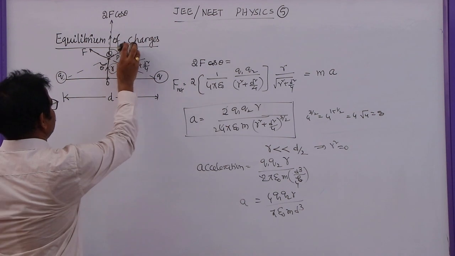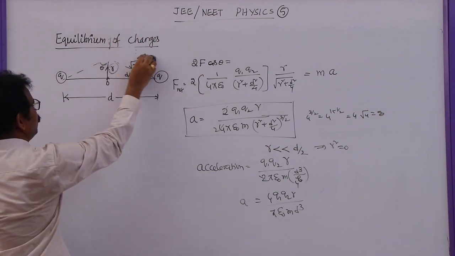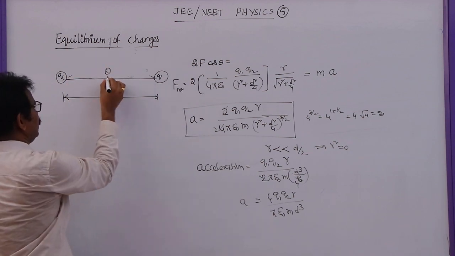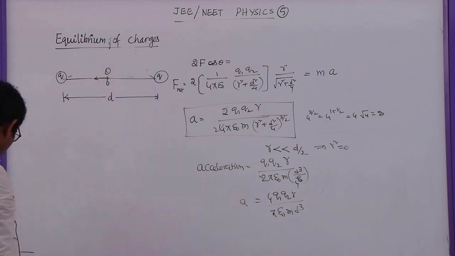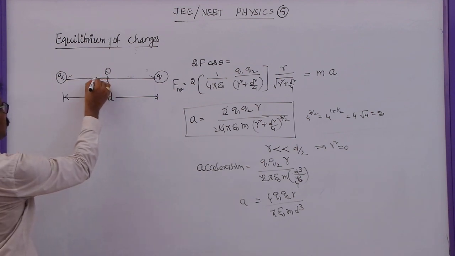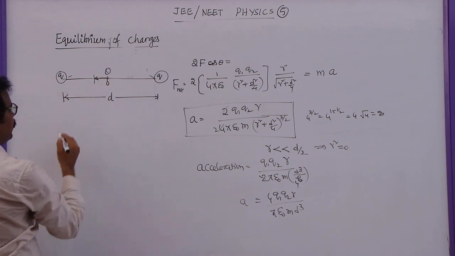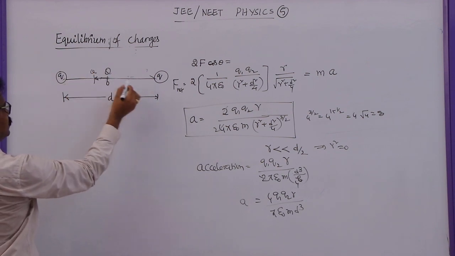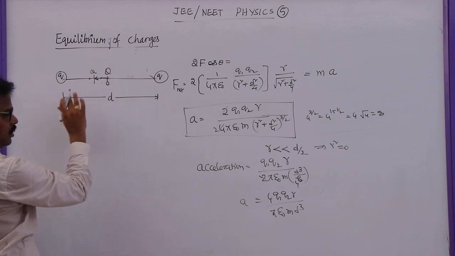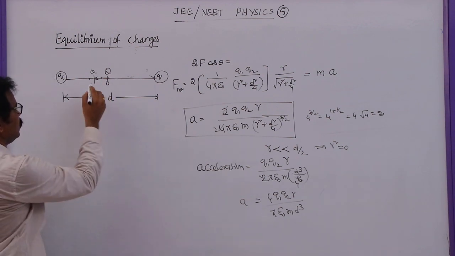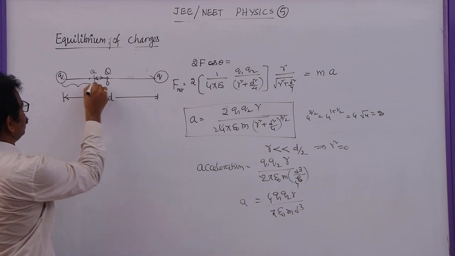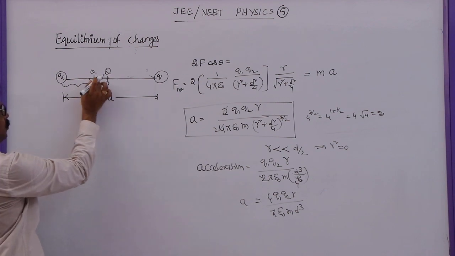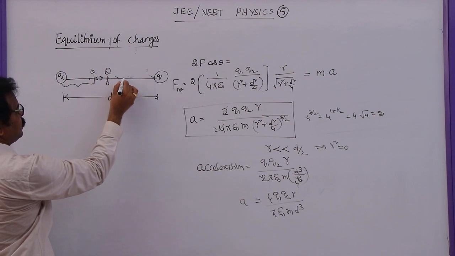let us say this charge is moved not along the y-axis, but the same charge q which is placed here is moved along the x-axis. When this charge is moved along this path, the distance will be reduced due to this repulsion, because when this q comes here, these two repel and these two repel, and these two forces are opposite but not equal. Here the repulsive force is more between these two. So when this charge is slightly displaced and released here, it will go away from this one due to high repulsion. When it comes here, it will move this side.